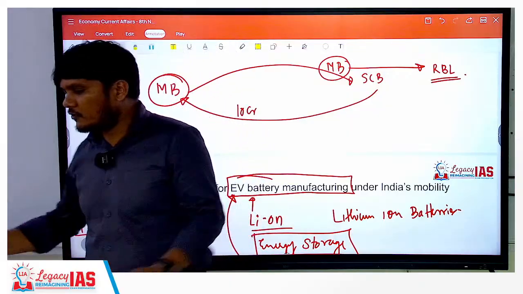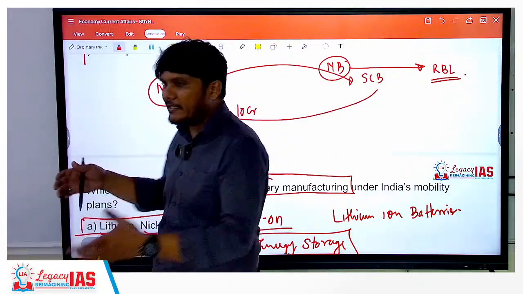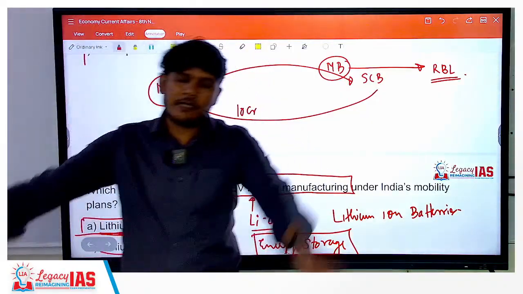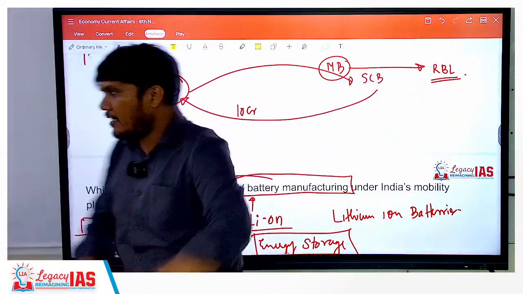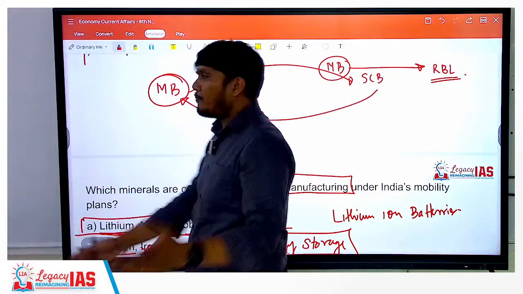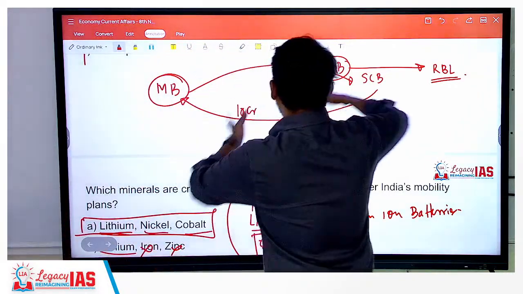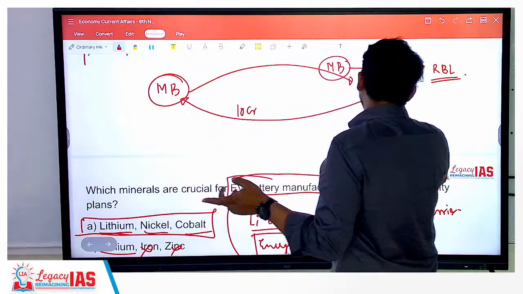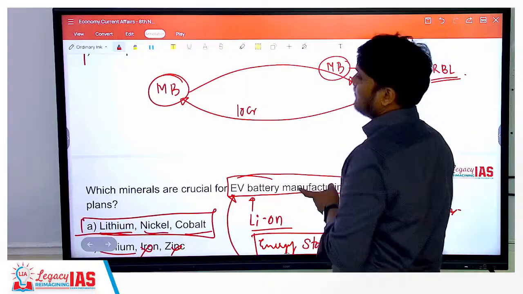Now, how can it be used for reverse repo? When the scheduled commercial bank has too much money, which they are not able to give as loans, because already a lot of money is there to give loans, they can invest in municipal bonds, and they can park their excess money in the form of municipal bonds as well, under their SLR requirement. Right?